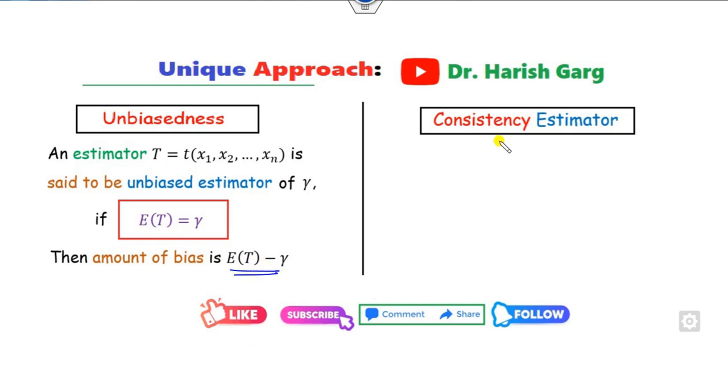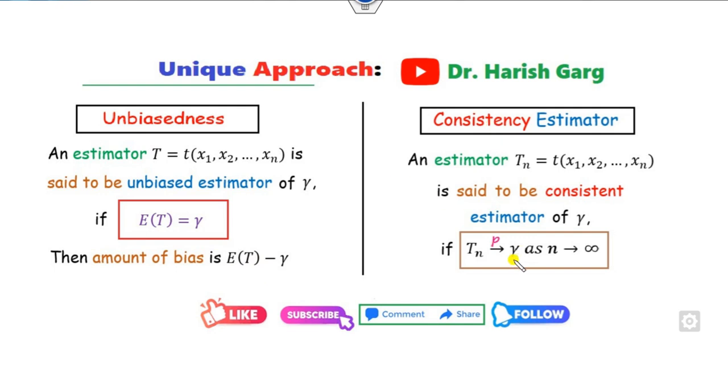On the other hand, how can you prove it's a consistent estimator? If you prove that Tn, whatever the sequence is, converges to gamma in probability, or you can say if the weak law of large numbers holds for the sequence Tn, then you can say Tn is my consistent estimator. This is the first method to prove a consistent estimator.